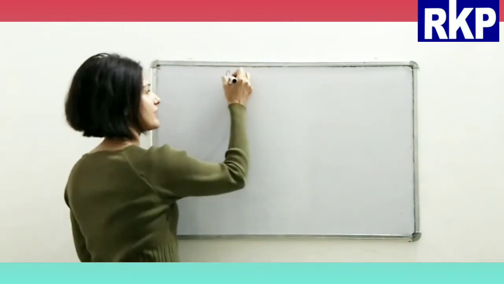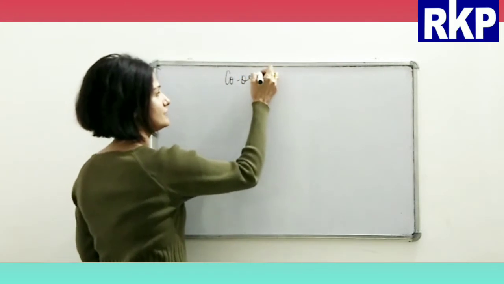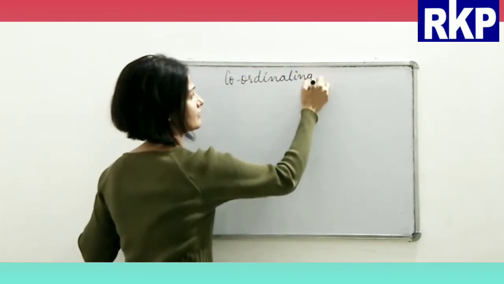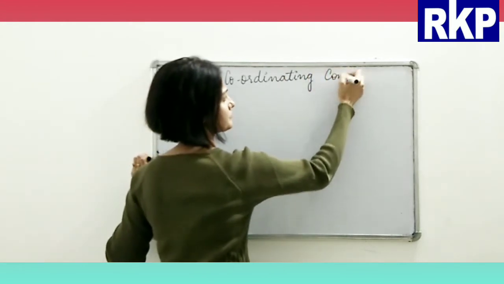I hope you all remember this because we have already studied about sentences, compound sentences, and also about clauses. So all right, coming back to the topic, coordinating conjunctions.